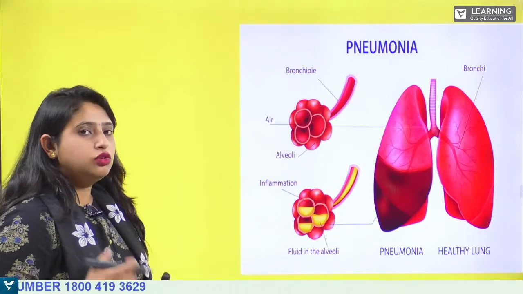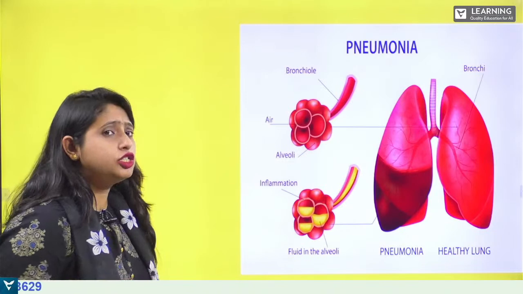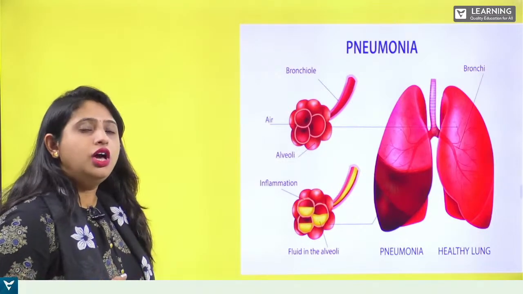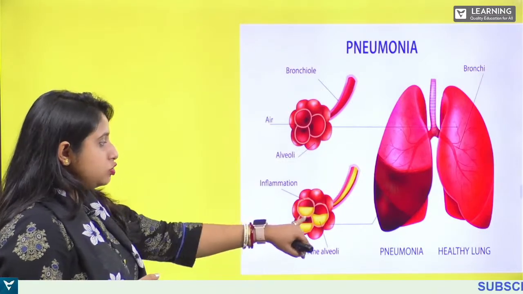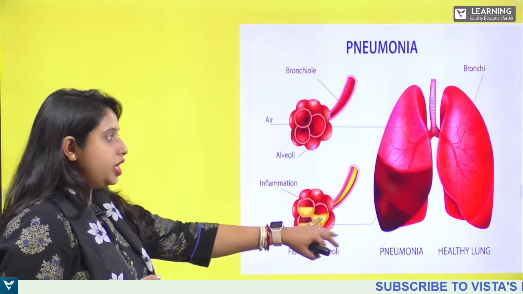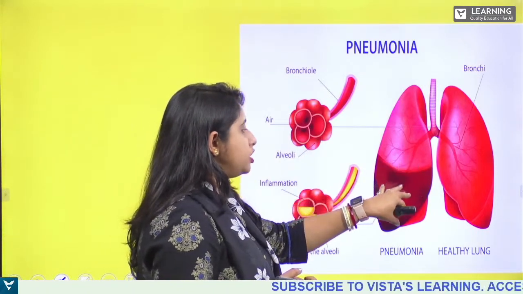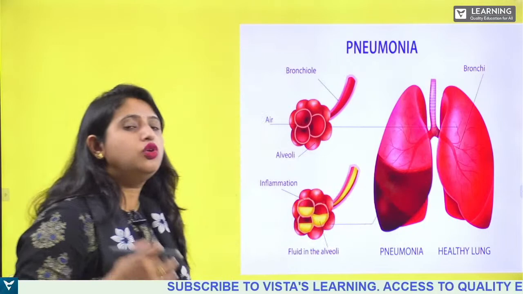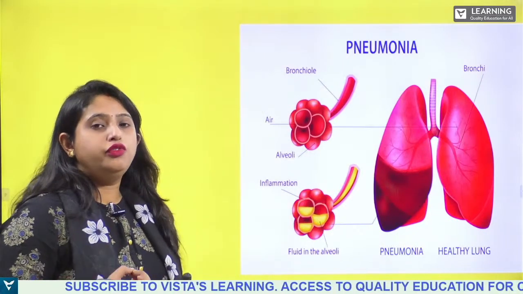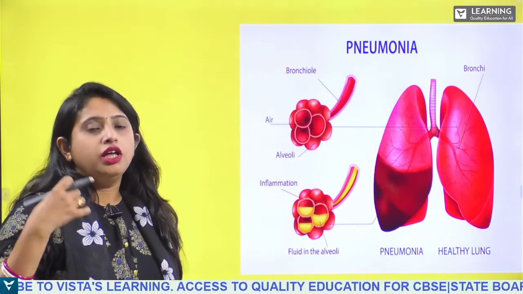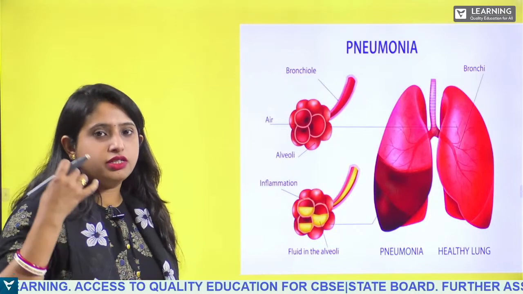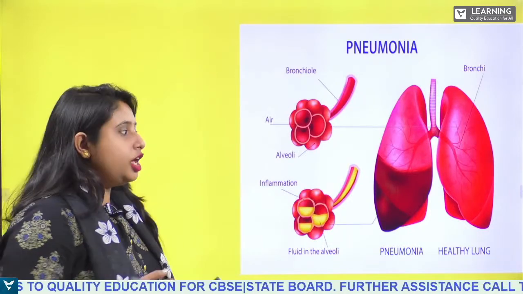For example, those who are smoking excessively, in that case also the alveoli get damaged, okay, and you can see the lungs becoming blackish in color on this side. Slowly all the alveoli will be blocked, and there will be shortness of breath, that is, breathing will not take place properly.